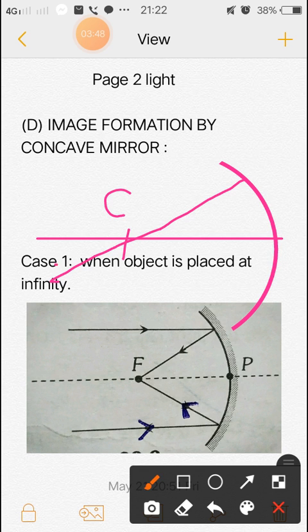So this is the incoming ray and this is the reflected ray. These are the basic rules.